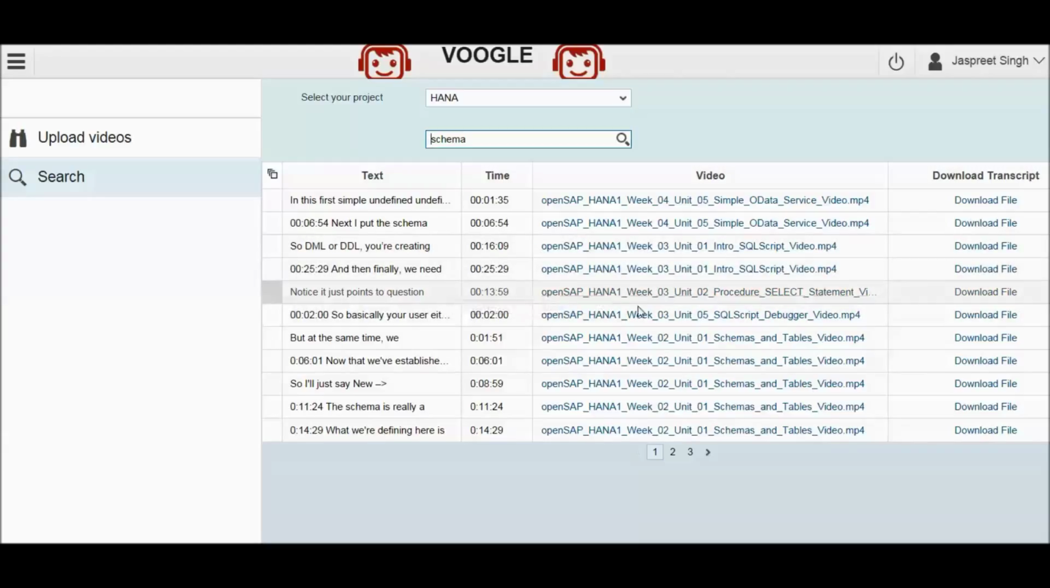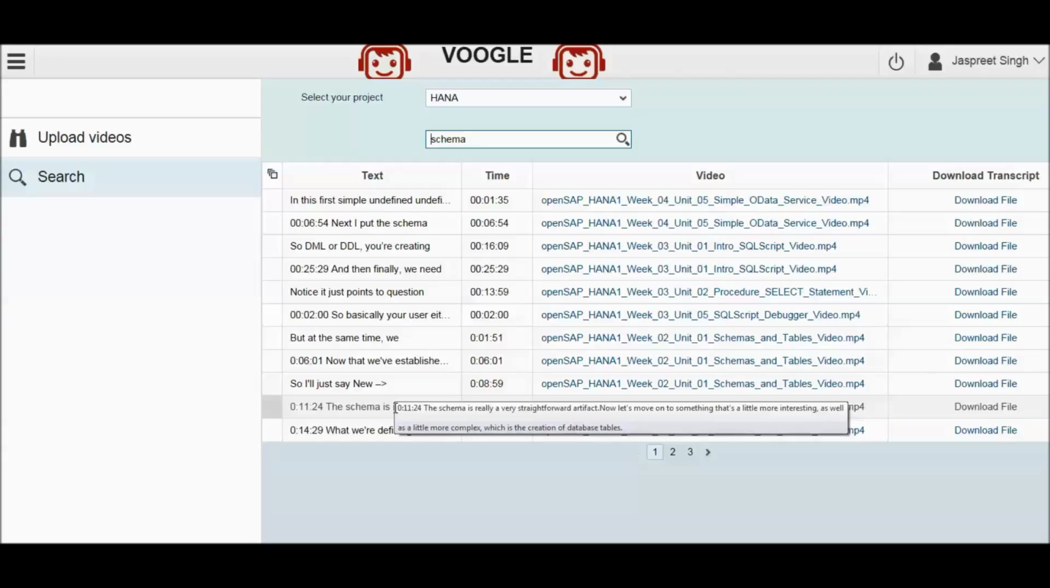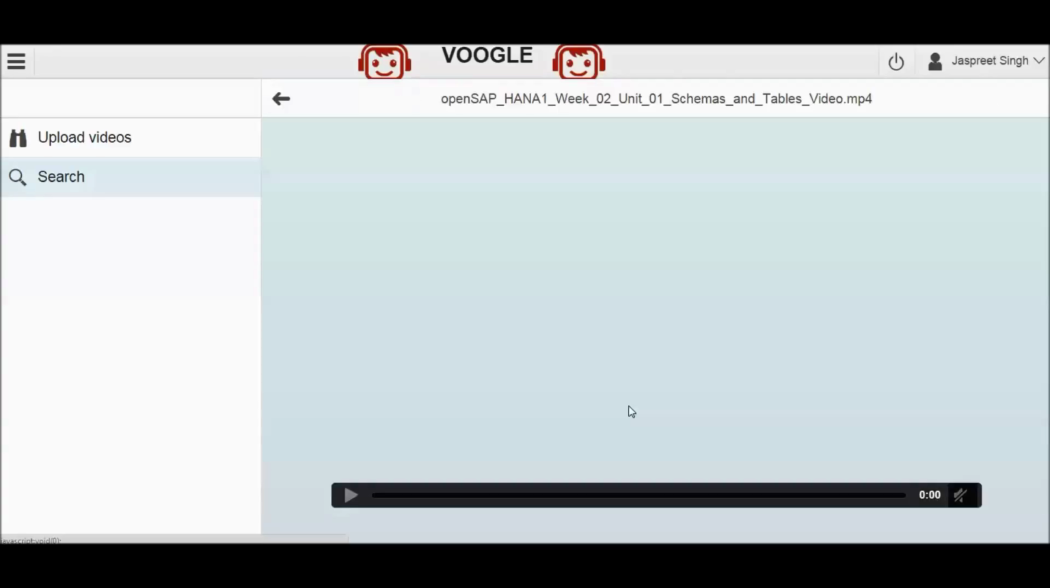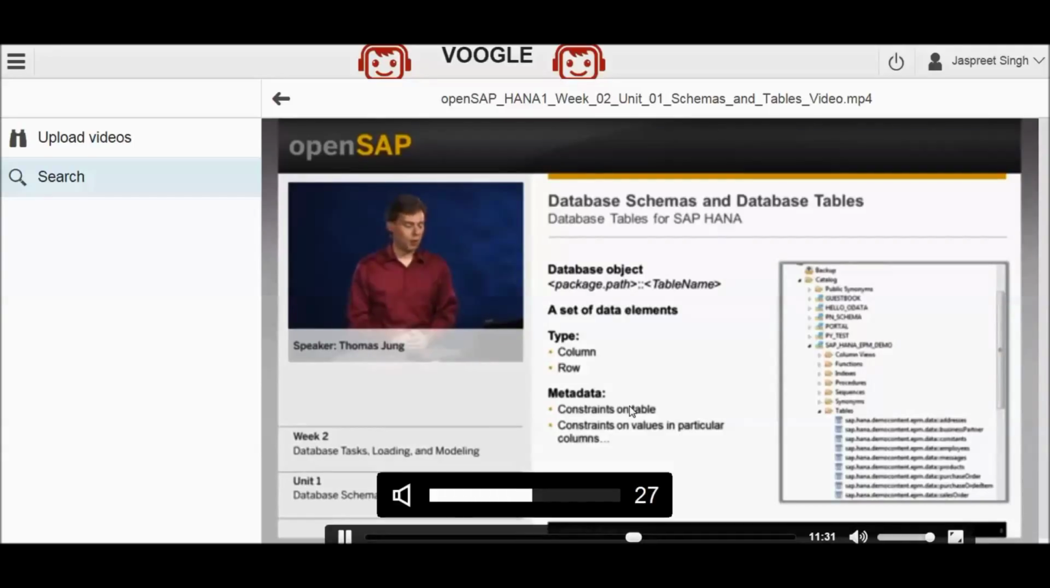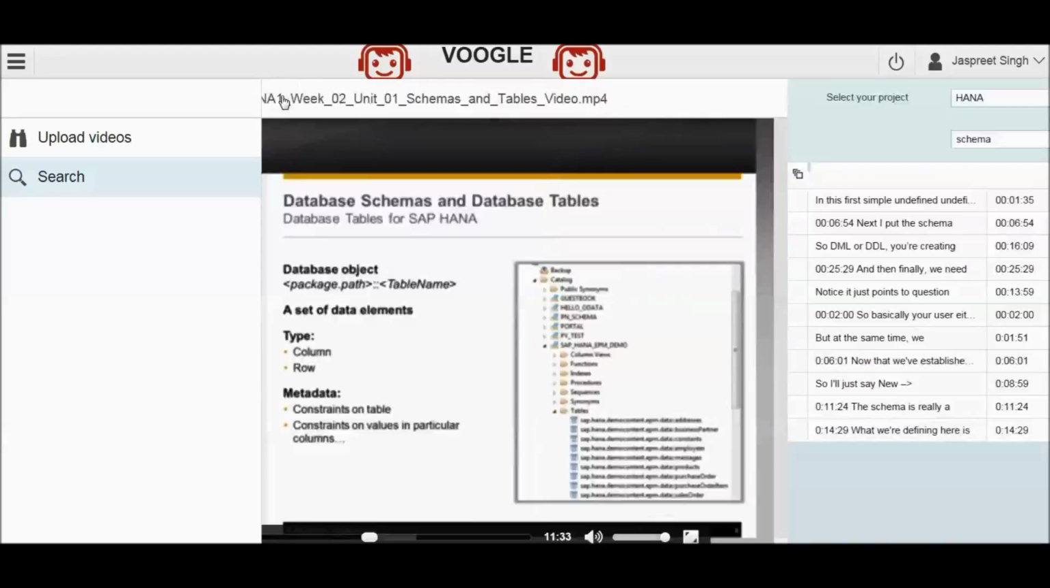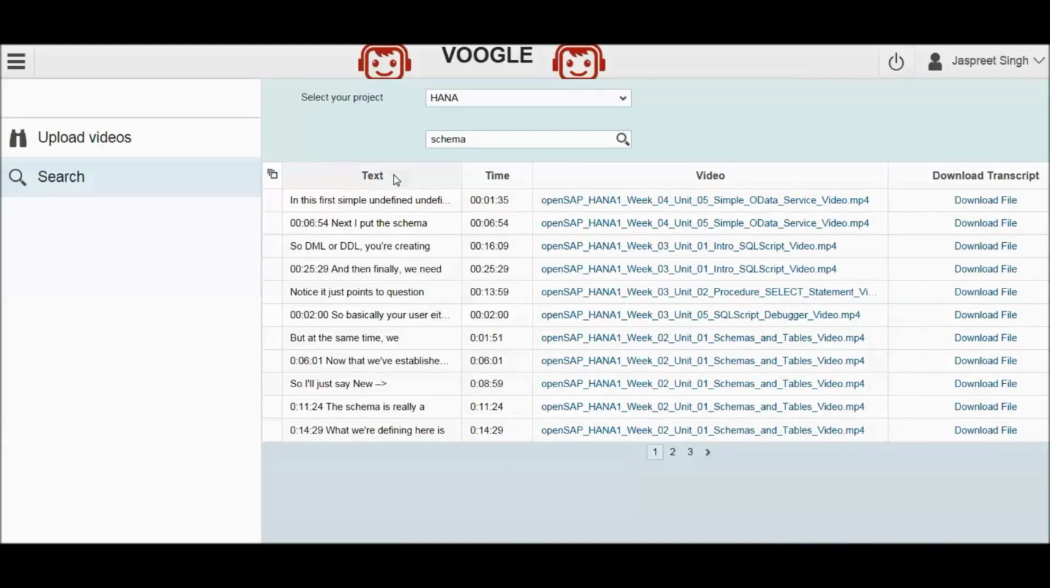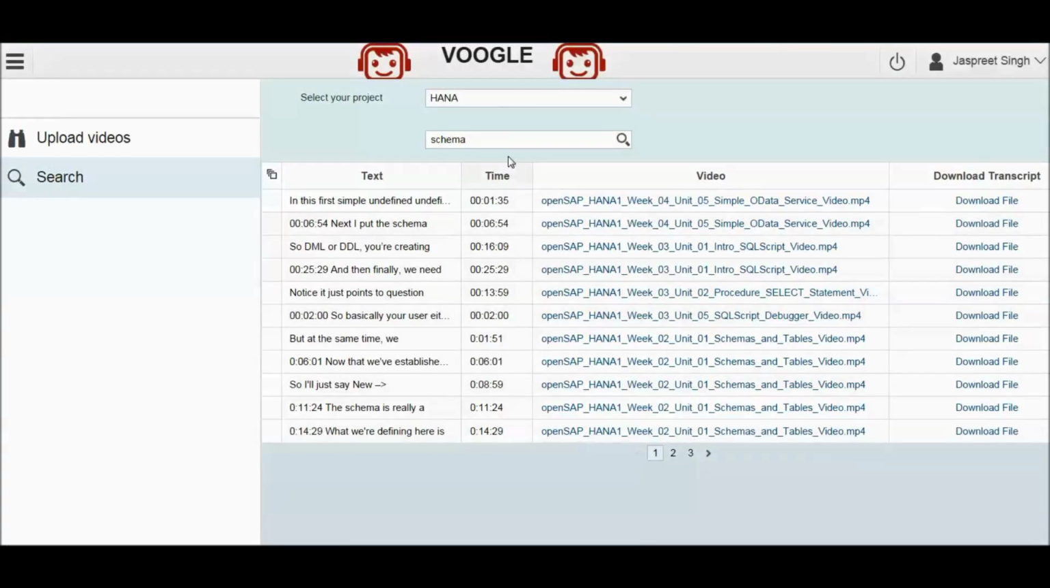Suppose you wanted to see the definition of schema, what schema really is. So this text seems relevant since it looks like it is defining schema. The schema is really a significant straightforward artifact. So we can navigate to this. Now the schema is really a very straightforward artifact. It's just a name that gives a grouping to other database artifacts. As you saw, it directly seeked the video to that particular point where you wanted and saved you a lot of time. As you also wanted to search about procedures, let us do that also.